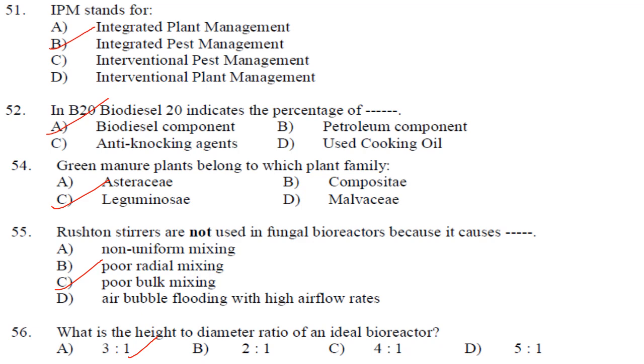Then rushton stirrers are not used in fungal bioreactors because they cause poor bulk mixing. Answer is option C. What is the height to diameter ratio of an ideal bioreactor? It is option A, that is 3:1. But in case of cell culture where gas flow rates are lower and mixing is gentle, the height to diameter ratio is 2:1. For ideal bioreactor, it is 3:1.